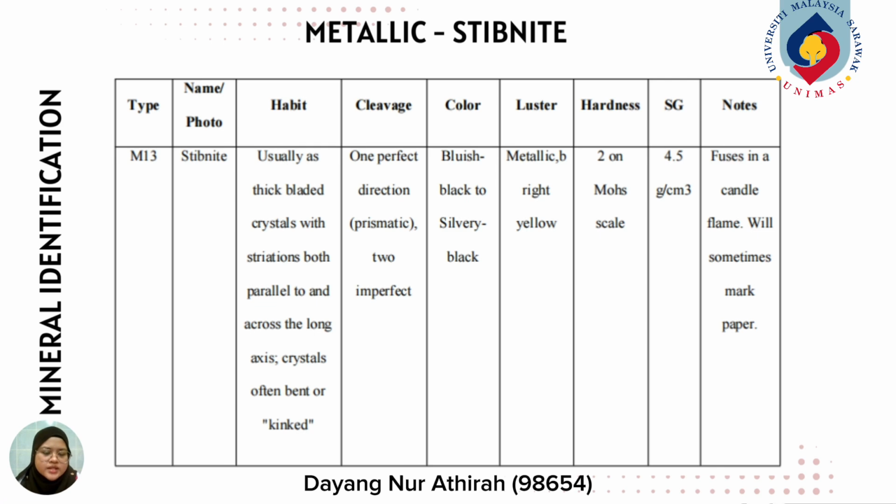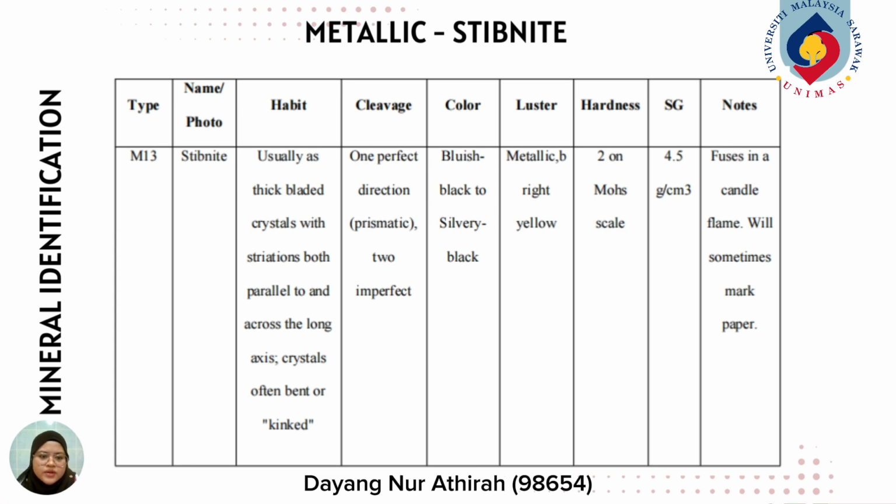For mineral identification, the first one is metallic, and the rock that we choose is stibnite. The type of stibnite is M13, and the habit of stibnite is usually a stick-bladed crystal with a separation spot parallel to and across the long axis, crystal often bent or kinked.